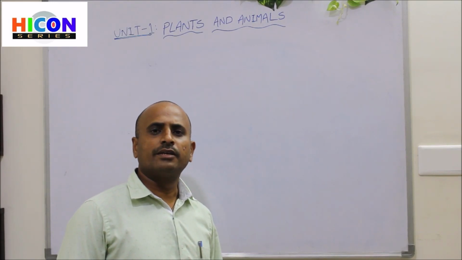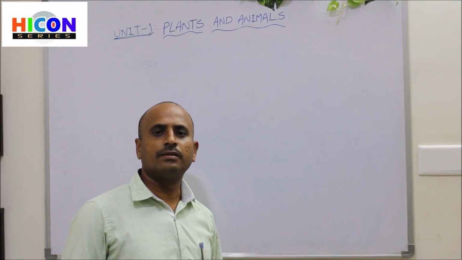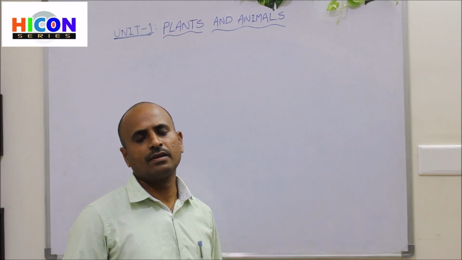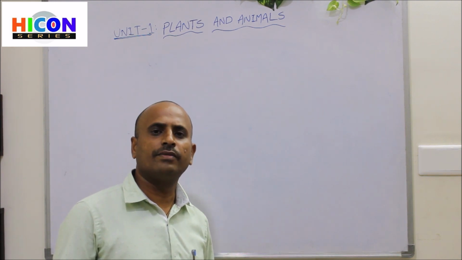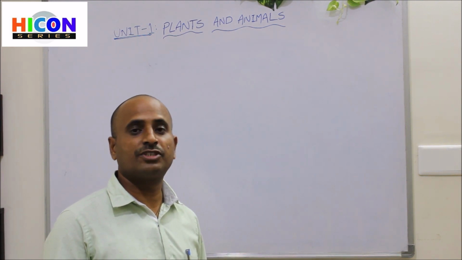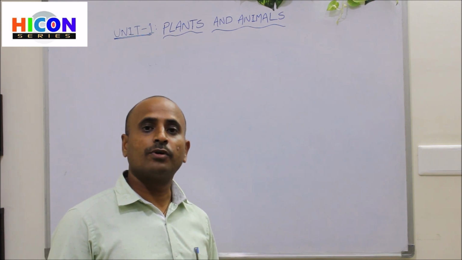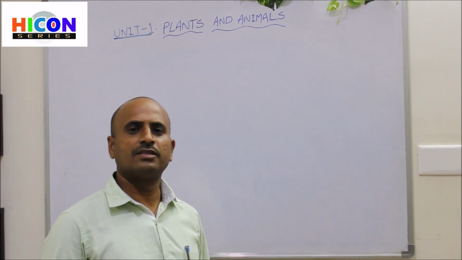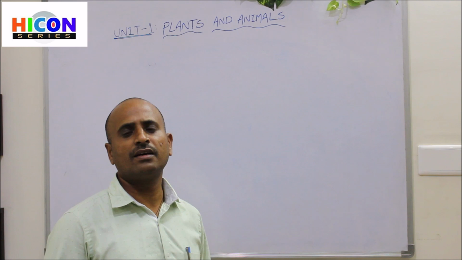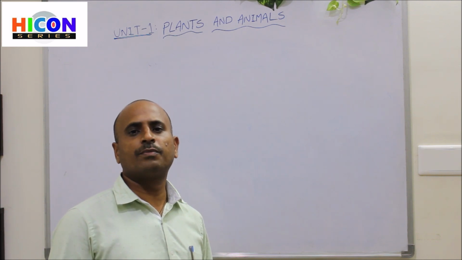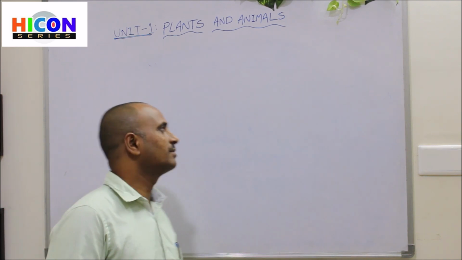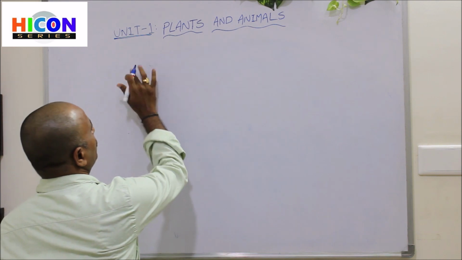So plants reproduce new plants in three ways. The first way, which we have already discussed, is reproduction through seeds, seeds and seed dispersal. Now the second way of producing new plants is reproduction through spores.